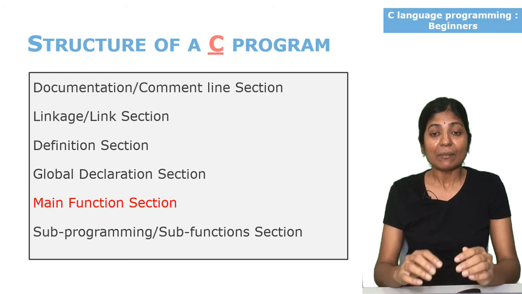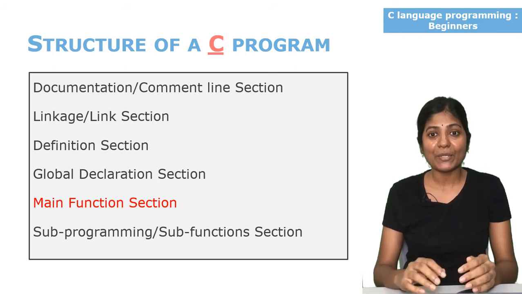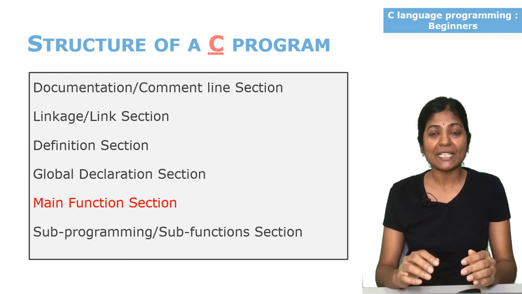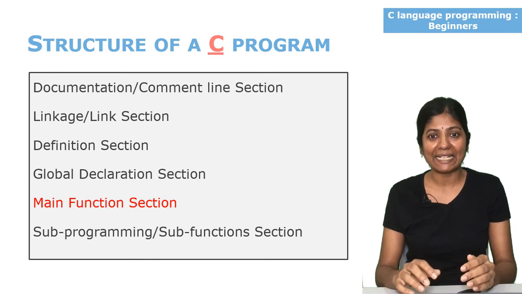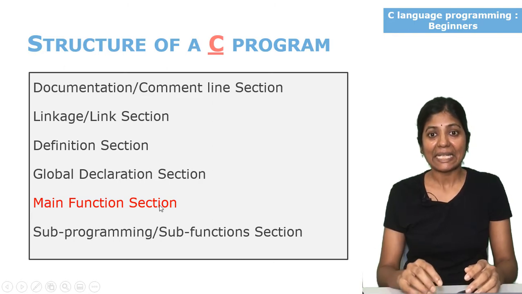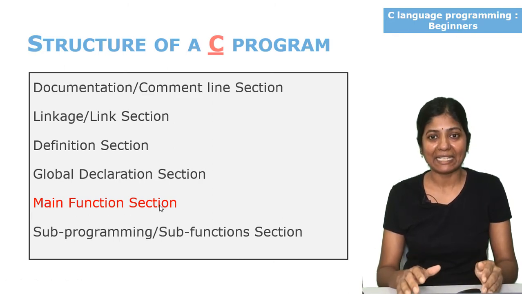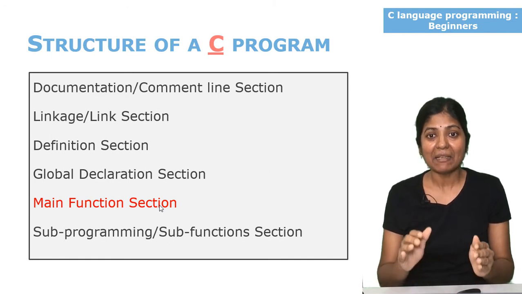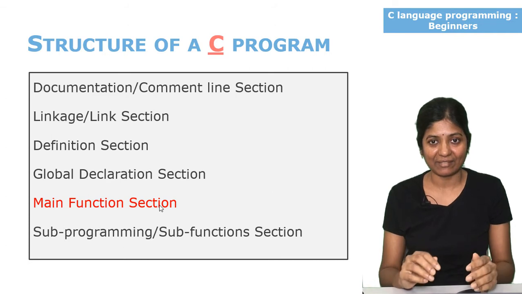But some of the sections are optional and some of the sections are mandatory. We can see here main function section. It is mandatory. Every C program must contain main function section.